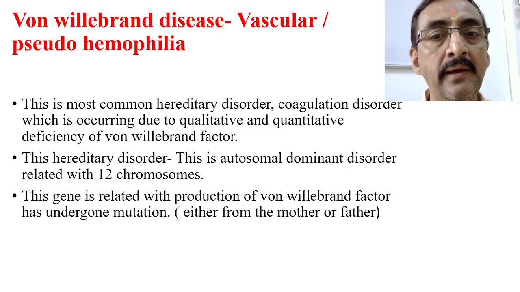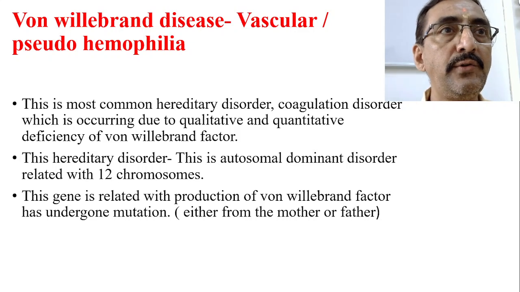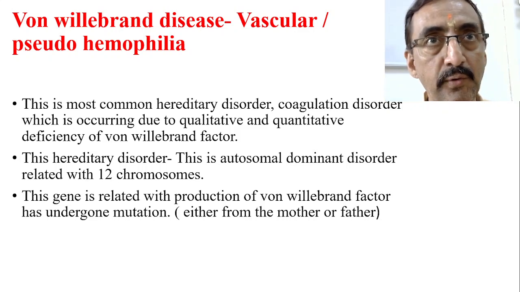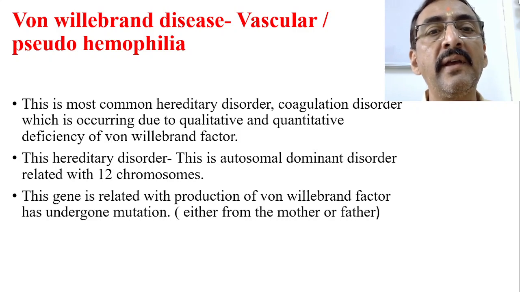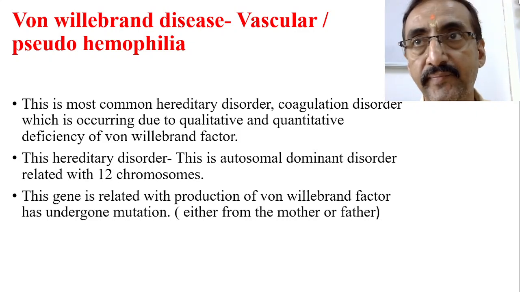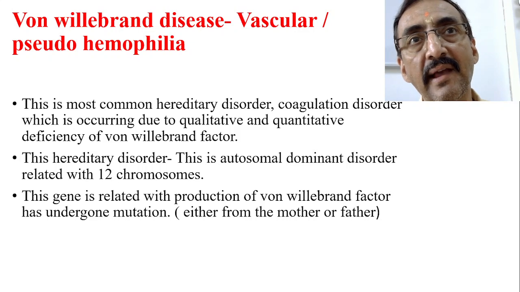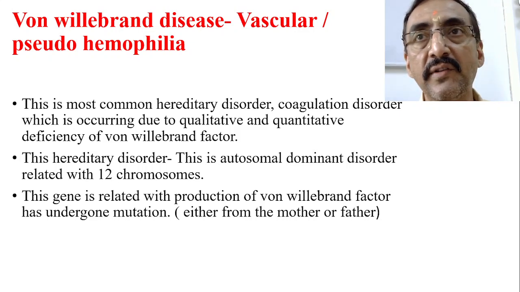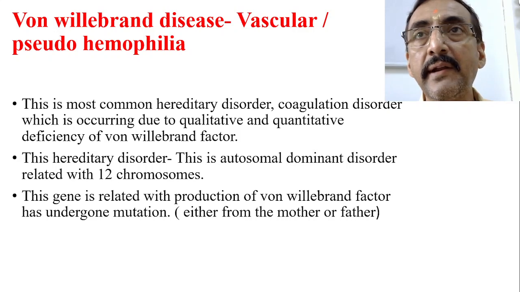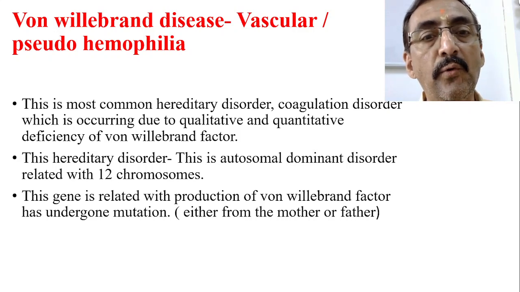This is very important for two reasons. Number one, von Willebrand factor plays a vital role in platelet adhesion, which is the first part of the clotting process. And second, von Willebrand factor is also called factor 8 stabilizing factor. In the clotting factors cascade, factor 8, which is called the hemophilic factor, the factor 8 stabilizing factor is also the von Willebrand factor.